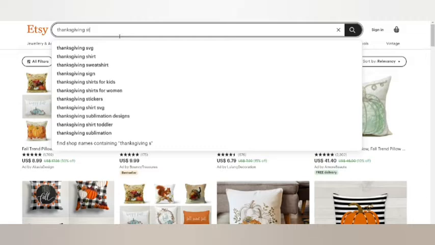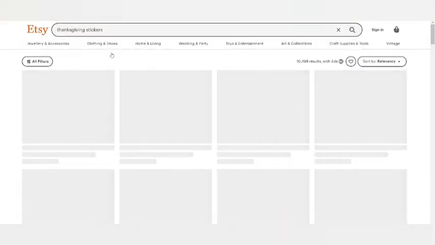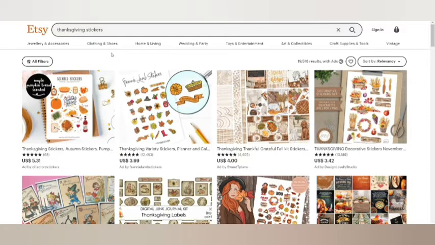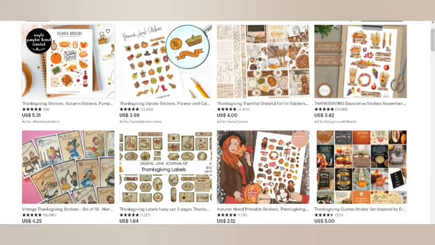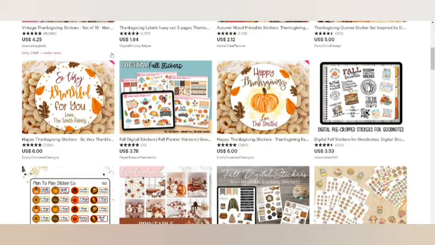Thanksgiving, maybe a sticker. Let's see the sticker ideas. Sticker, we need to go to the printable, personalized planner kit, whatever it is. I'm just gonna go simply to the stickers because we wanna get the idea for the stickers. Now here the sticker pack comes into play, guys. You could create a beautiful sticker pack on Redbubble because people do buy a lot of sticker packs. This is a customizable one.